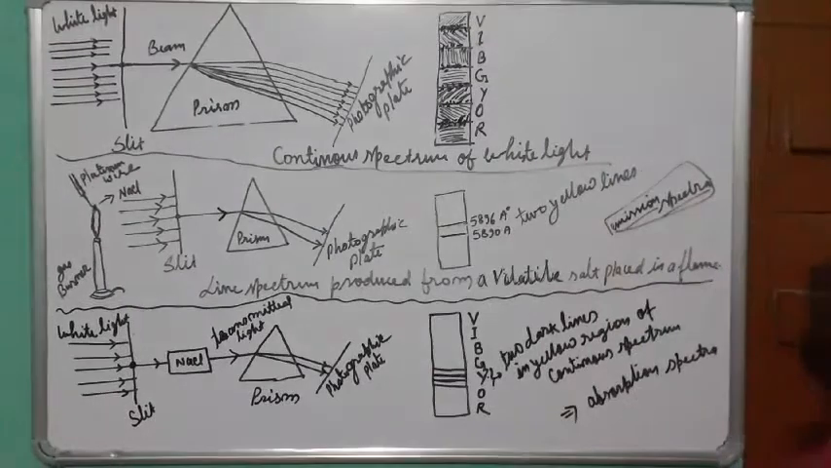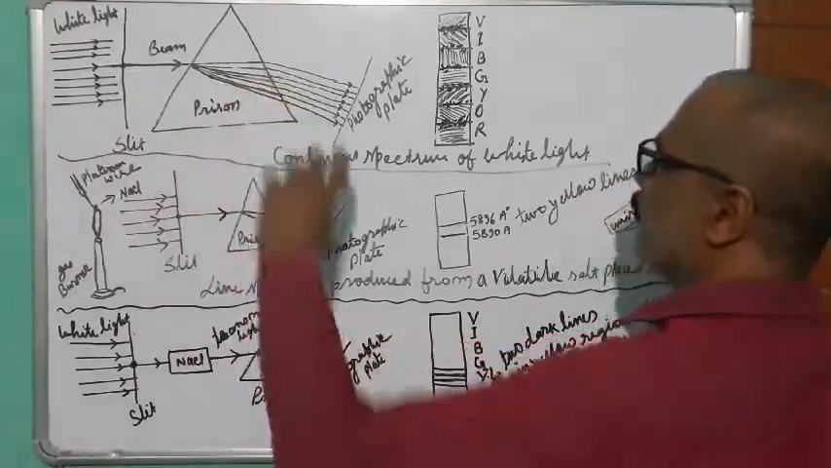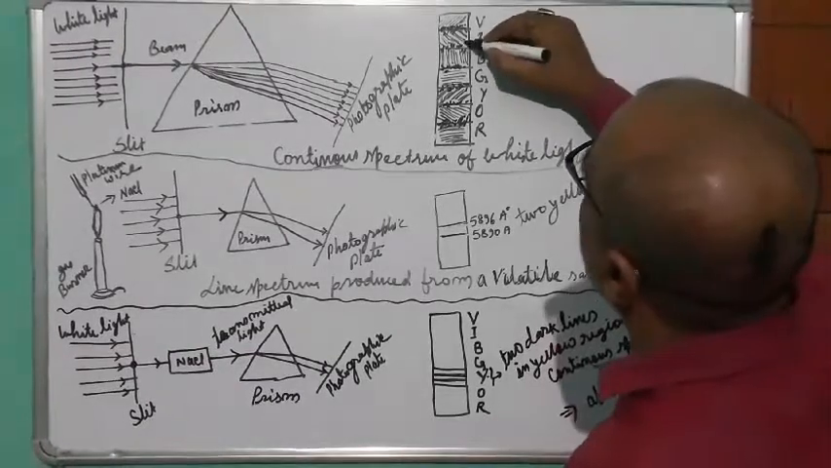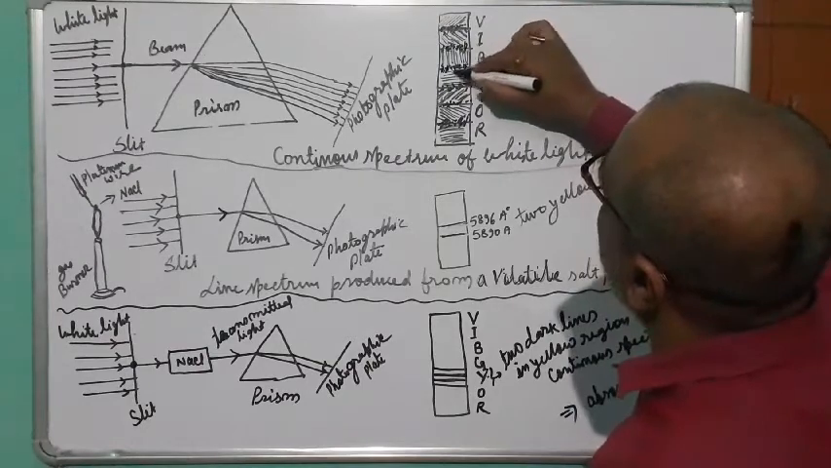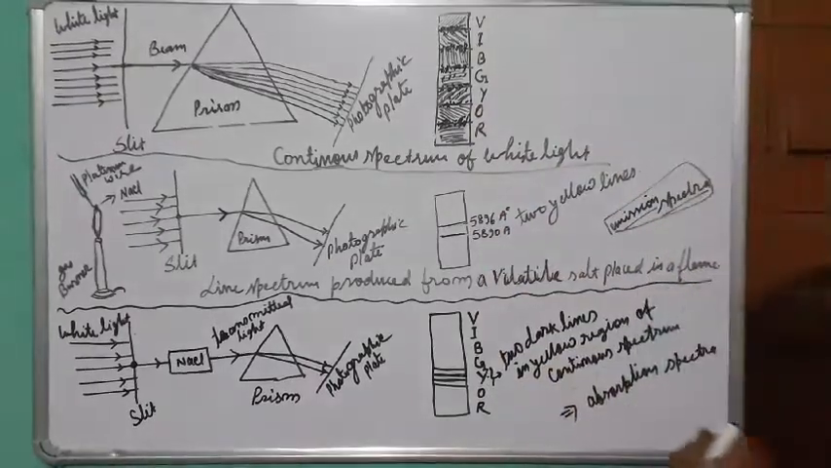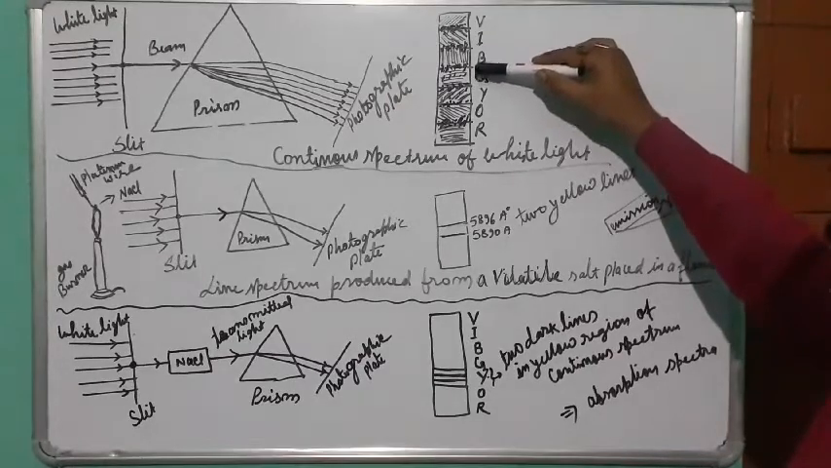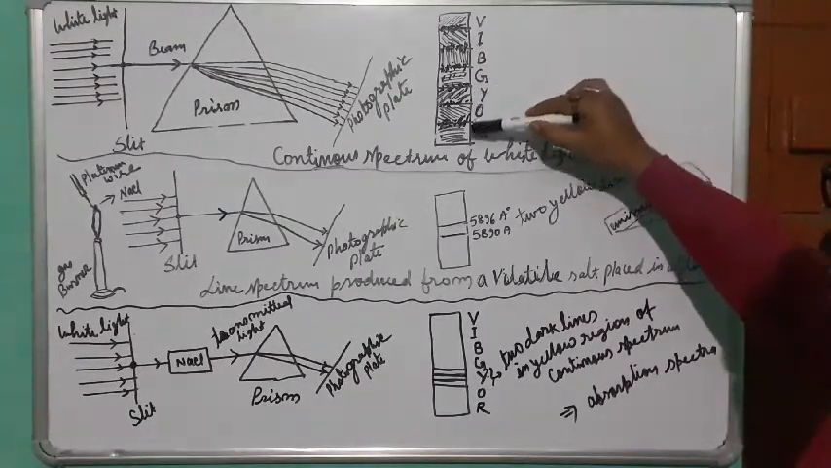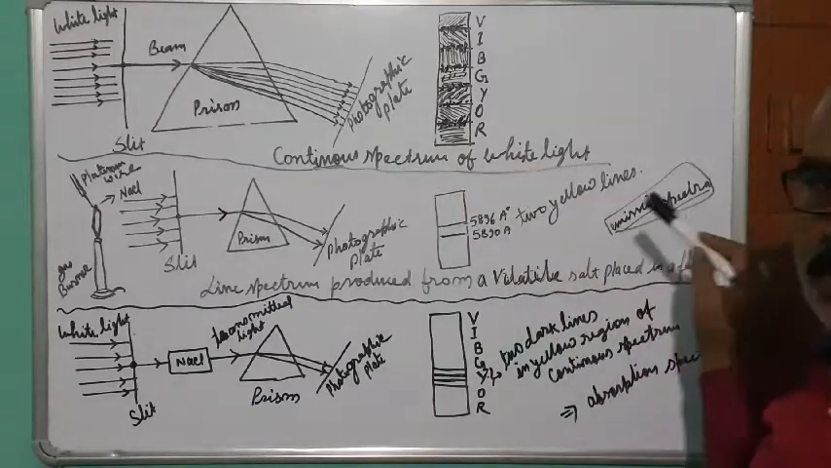So that's why this is continuous. This is the continuous spectrum of white light. Simply white light is coming and gives you this spectrum, in which every color merges into one another. Violet merges into indigo, indigo merges into blue, blue merges into green, green merges into yellow, yellow into orange, orange into red. So this is a continuous spectrum, no boundary between the colors.